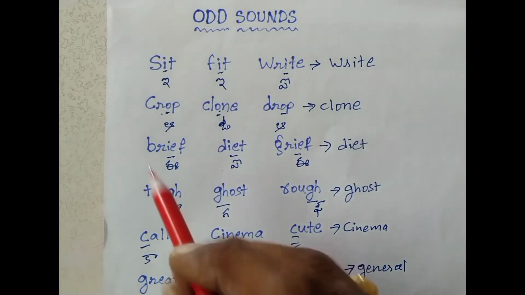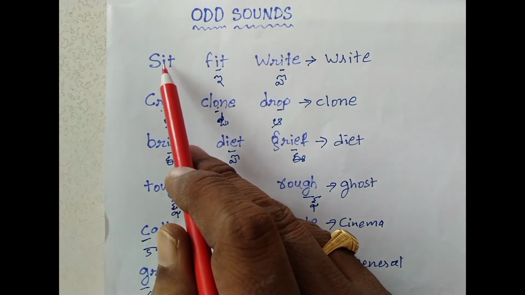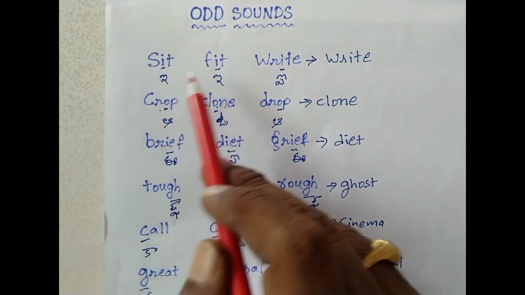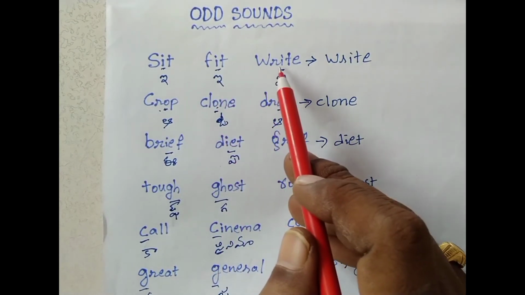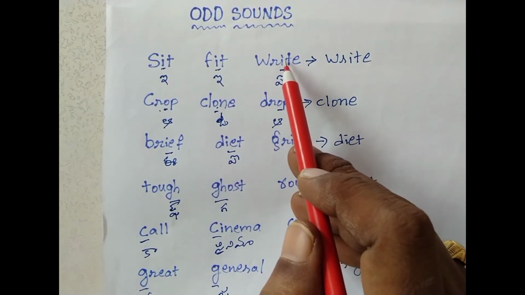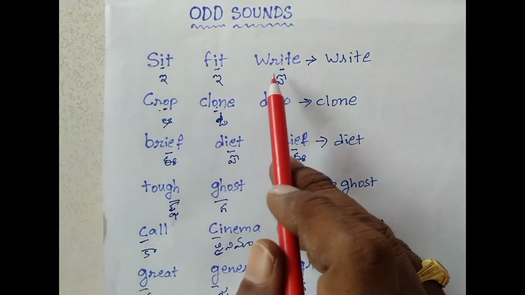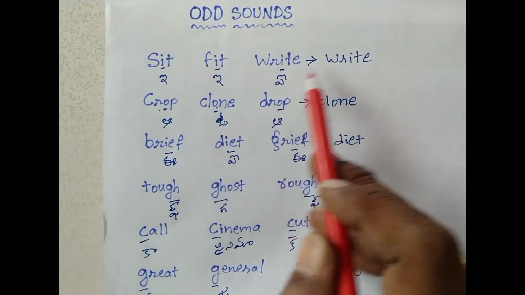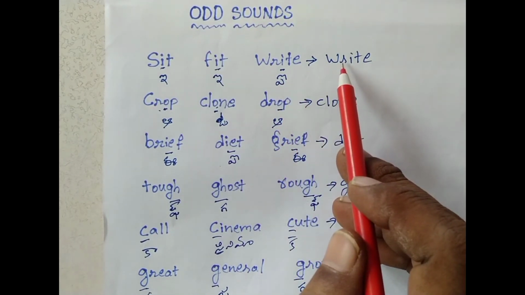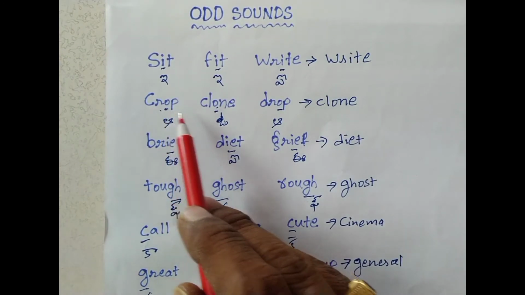So here what is the word? Sit. Here I is giving the sound E and fit, I is giving the sound E, but here in the word write, I is giving the sound I. So these 2 words have the same sound, but this word has a different sound. That different sound is called odd sound. So the answer is write.